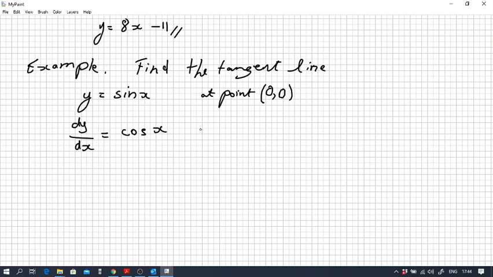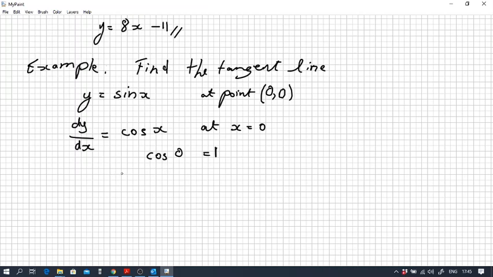So at x equals 0, cosine 0, we should know this without checking it on the calculator, cosine 0 is 1. So we have the first derivative when x equals 0 is 1.